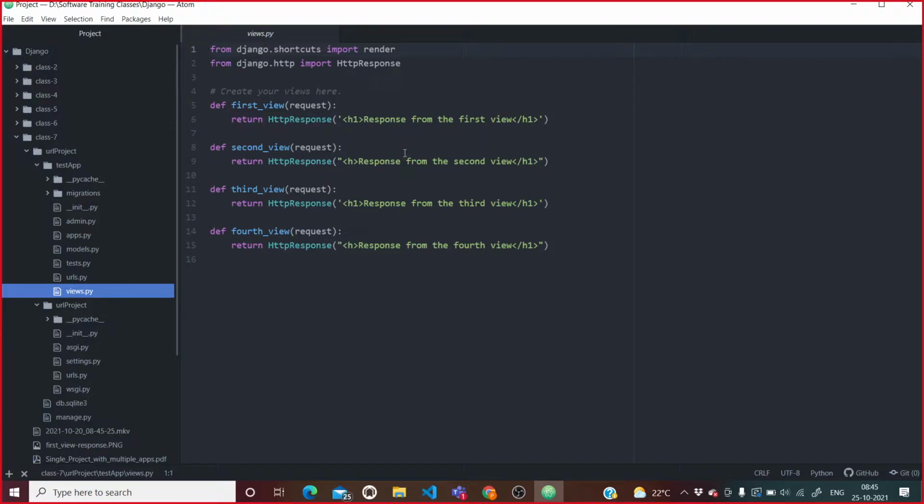Abstract means they should create a different file for HTML, which is the views file, and a file for the business logic, which is the views.py file, where you are going to write the business logic.